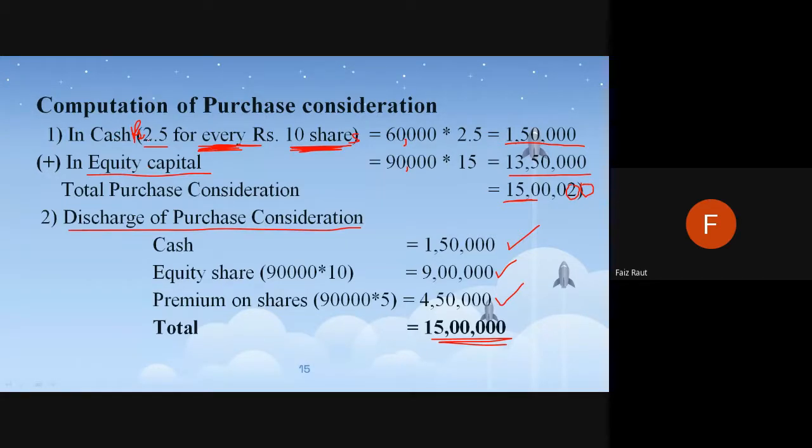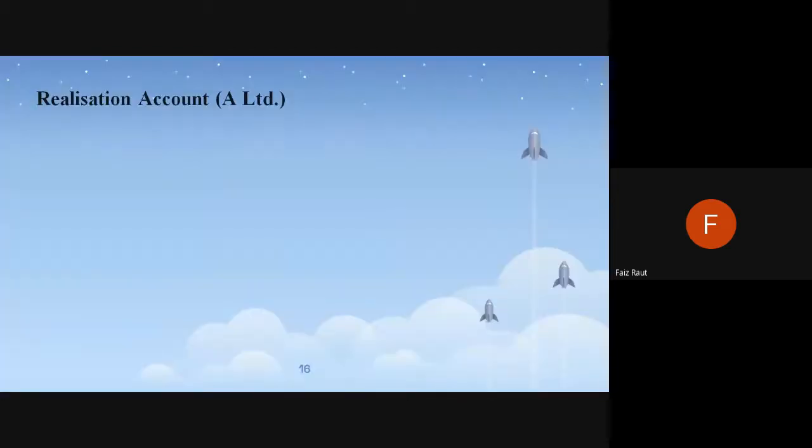Generally we need to just understand how much is the cash payment and how much is the equity payment. If you take 10 rupees, it will be incorrect, because they have agreed at 15 rupees. It is told in the question. We have to take 15 rupees and multiply by the number of shares the acquiring company is offering. If there is no doubt, I'll move on to the realization account.